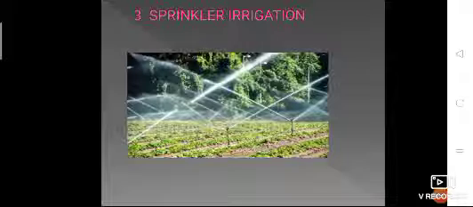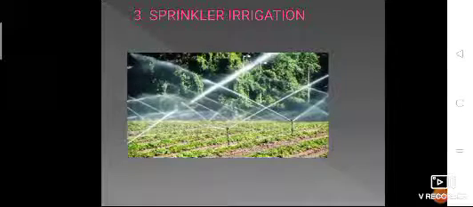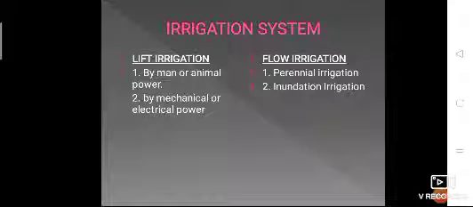In this, there are rotating knobs provided, which rotate at 180 degrees, and the water comes out from those knobs in the form of sprinkler, and the water is applied on the agricultural field. Okay, so these are the different methods that are involved for distribution of water.